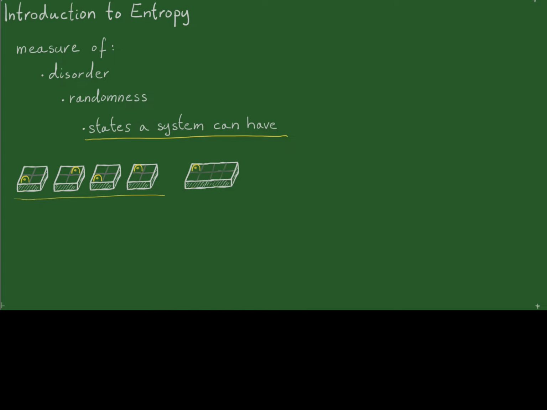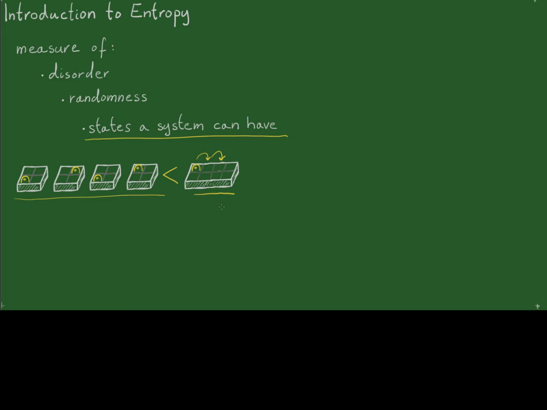Imagine a bigger box. So this box has 8 available spaces. And once again, we could move this egg around. And if we did that, we would end up with 8 possible states for this particular system. Therefore, we could say that the bigger box has a larger entropy than a smaller box, because the bigger box, the bigger system here, can have more possible states.